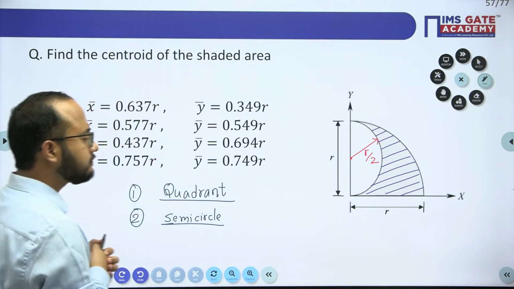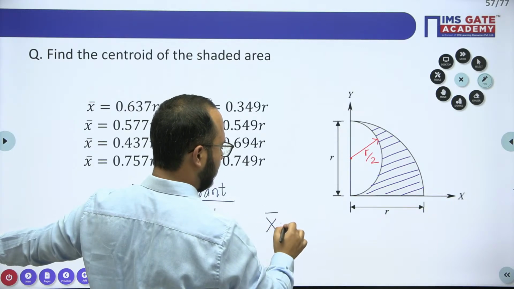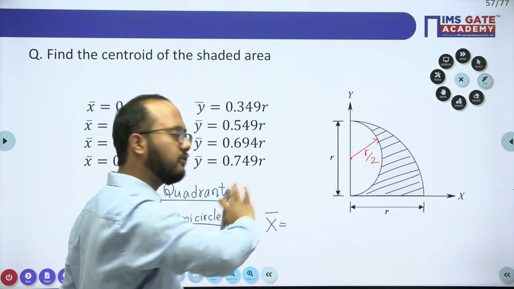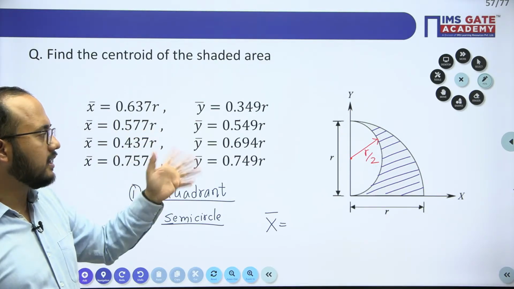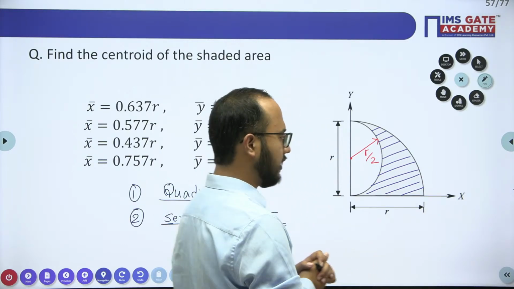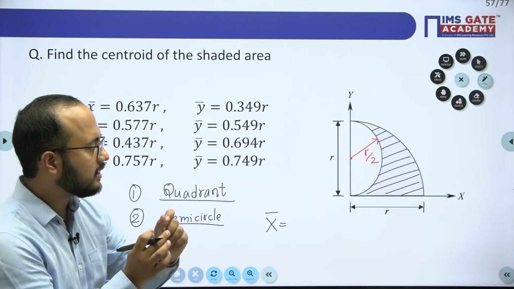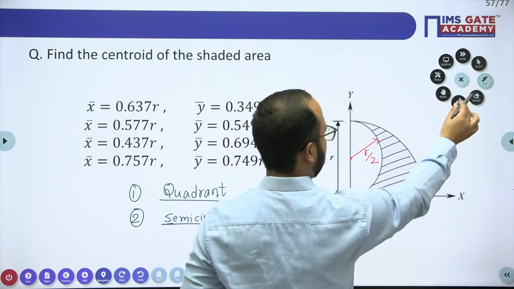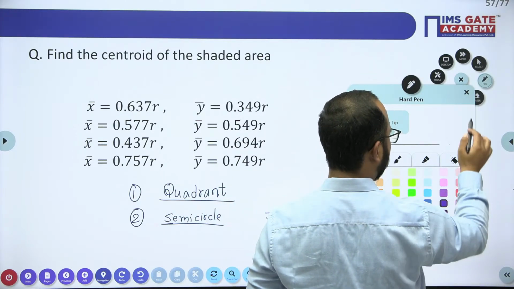First of all I will calculate x bar. The reference system has been mentioned. With respect to this reference system, we need to calculate the centroid, both x bar and y bar, in the x and y directions, the location of the centroid actually. The reference system they have given. Considering that reference system only, I will calculate x bar.